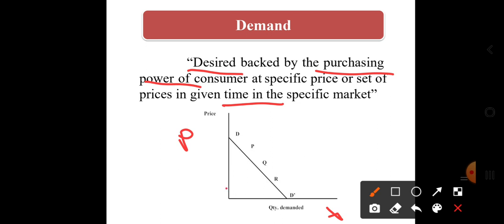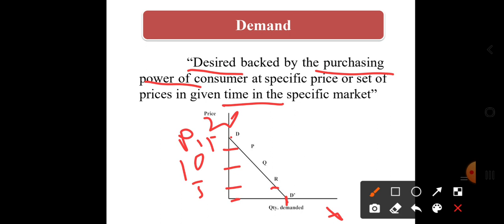Suppose here are 5, 10, 15, 20. Suppose the quantity at point D, the price of the product at point R, the price of the product is 5.